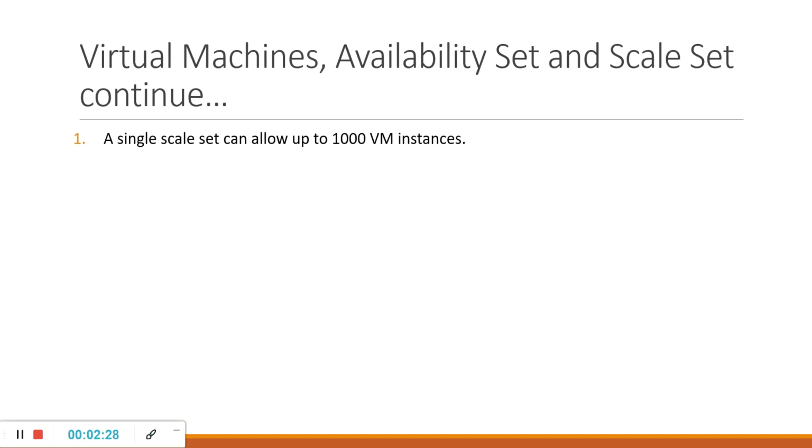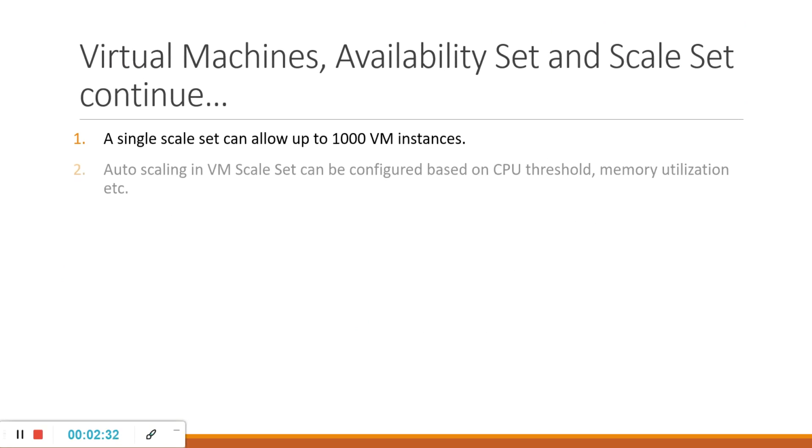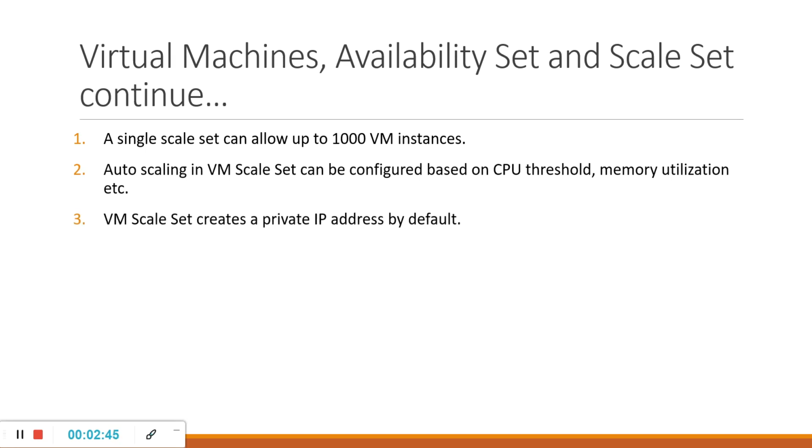Now, a single scale set can allow you to create 1000 virtual machine instances. So the maximum you can create is 1000 instances of VM. Auto scaling in a VM scale set can be configured based on CPU threshold, memory utilization, etc. A VM scale set creates a private IP address by default. Public IP addresses are chargeable.